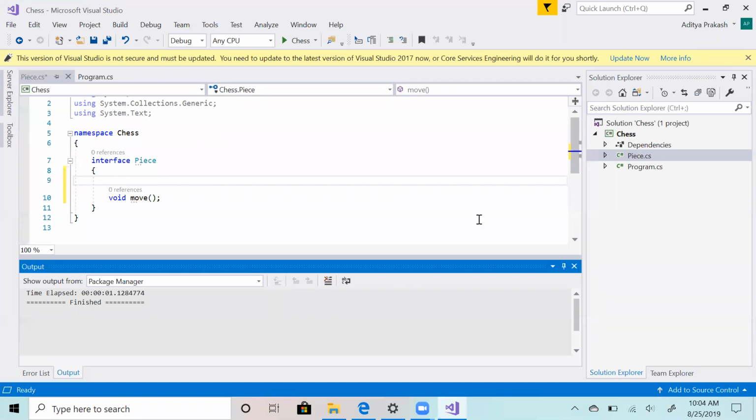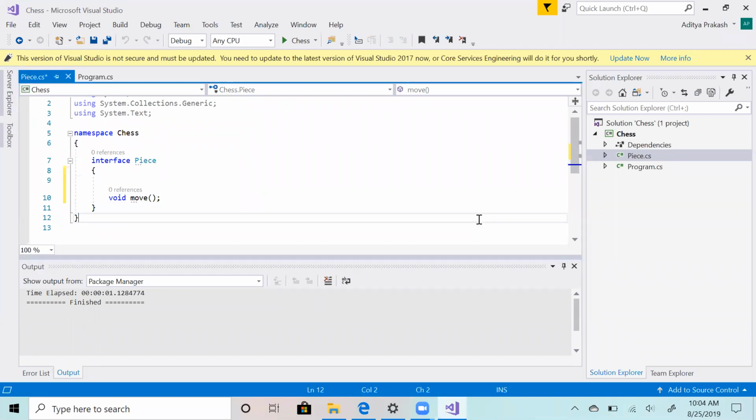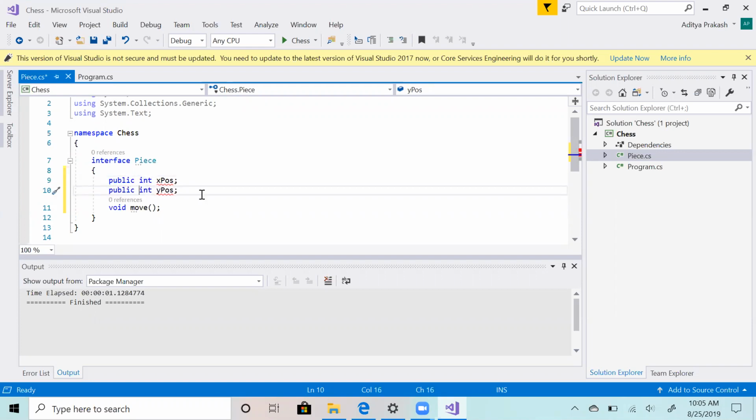One second, we have something in chat. I think most of you are muted. So we will have position. We can have X position, and we can have Y position to define this, and you have to specify whether you can either make them public or private. Now, generally in C#, there is a restriction.